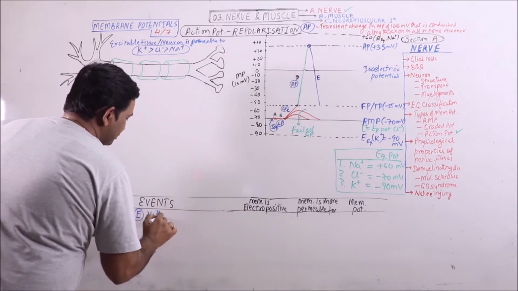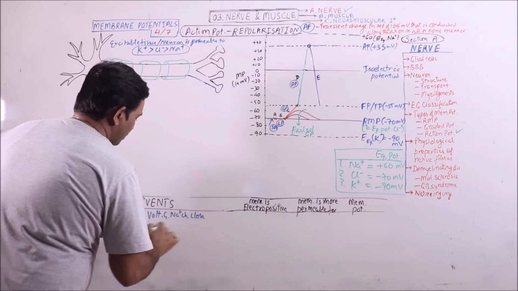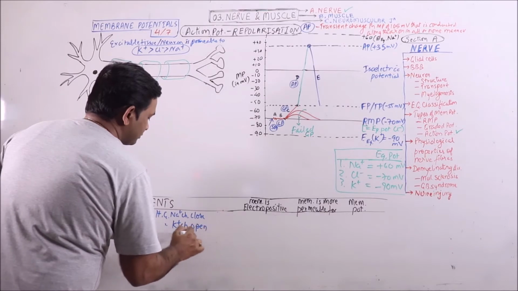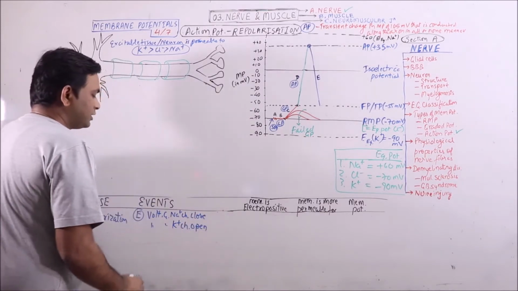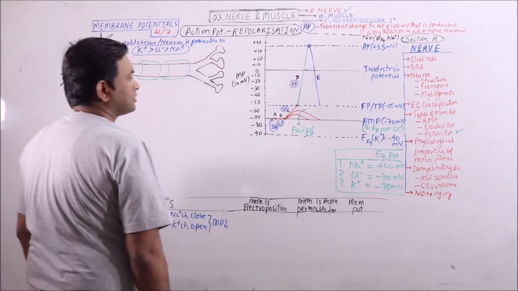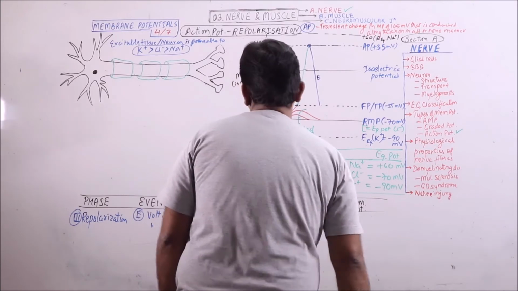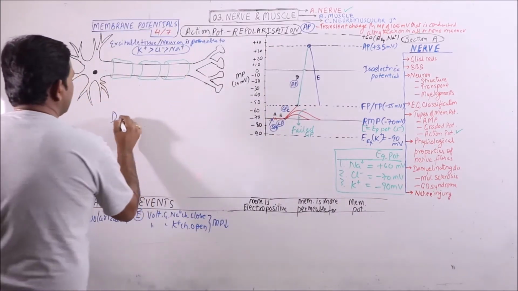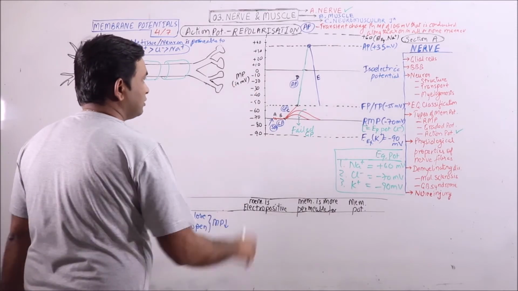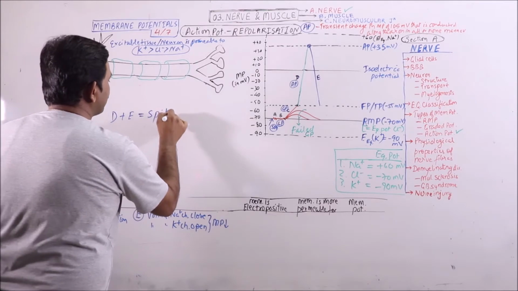voltage gated sodium channels close and the voltage gated potassium channels open. Because of this, the membrane potential decreases and this rapid fall will be observed. D plus E, that is the rapid rise in the membrane potential, then the rapid fall in the membrane potential, is known as spike potential.